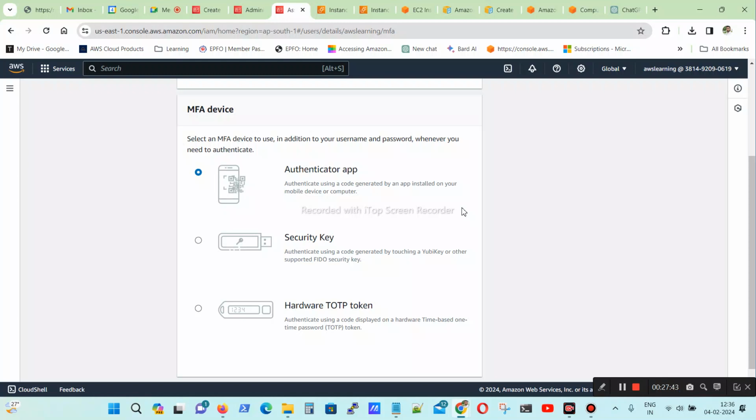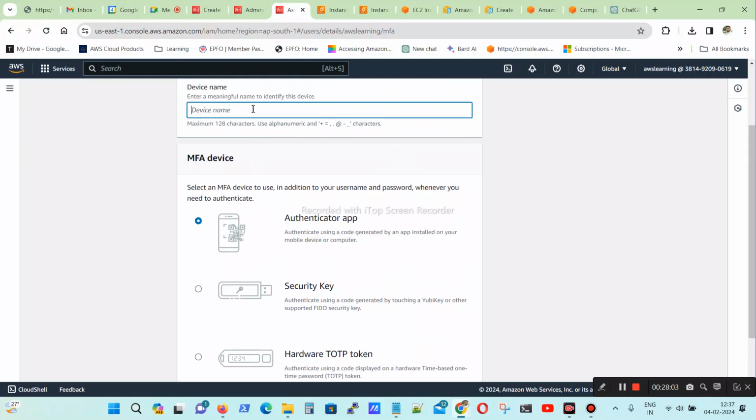Sumant also joined. Okay. So this MFA, I will show you how it can be added. I'm adding it for myself only. I'm giving my device name as AWS training.